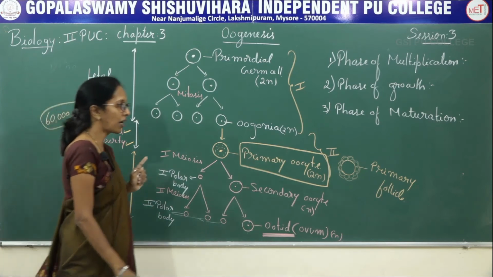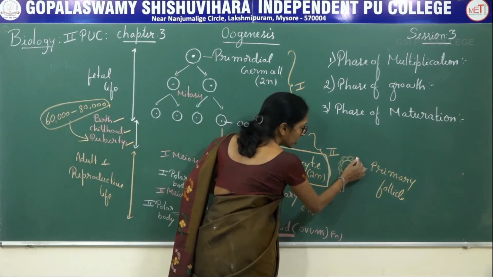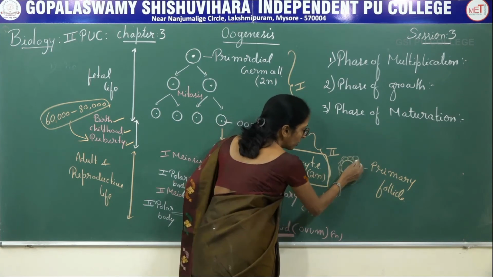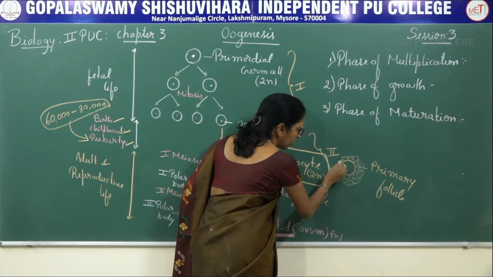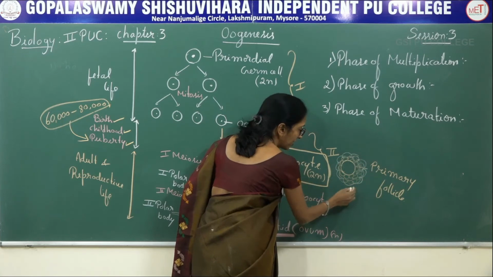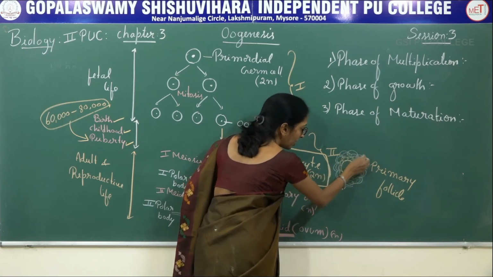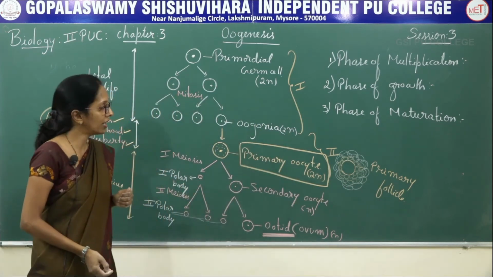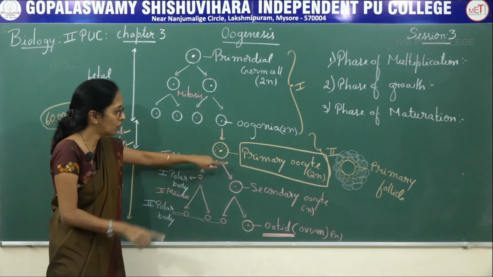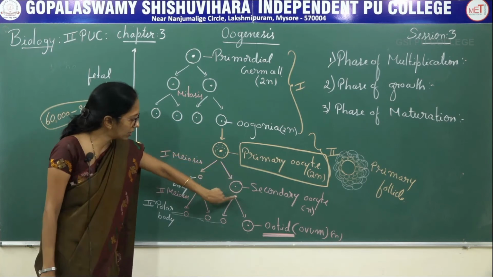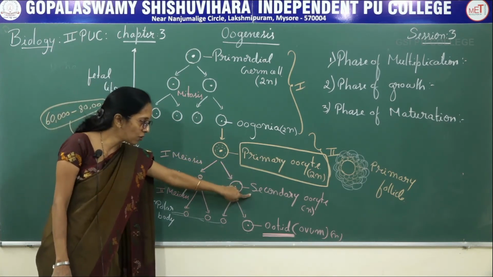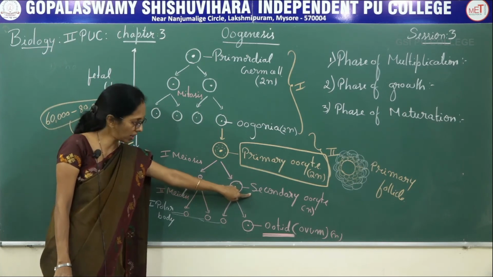Now this primary follicle is in turn surrounded by a number of glandular cells to form the secondary follicle, which in turn is surrounded by a number of glandular cells to form the tertiary follicle. This tertiary follicle undergoes first meiotic division, resulting in the formation of the secondary oocyte.